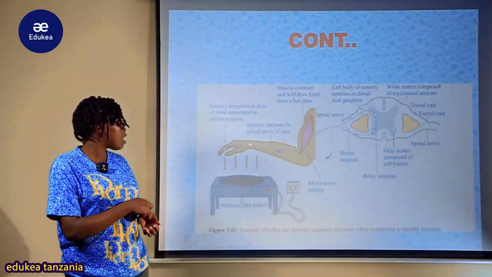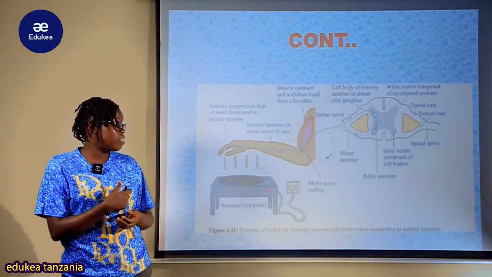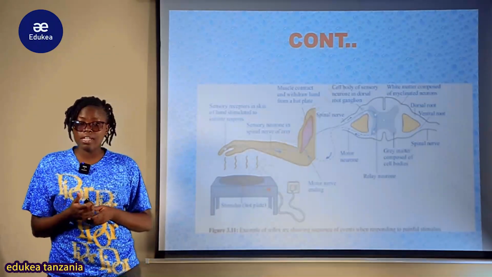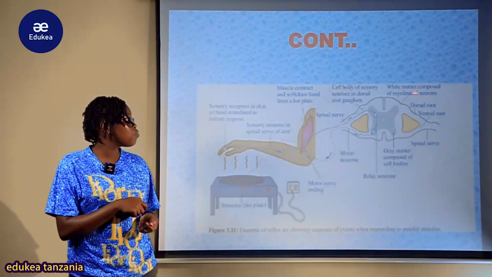So the person will pull away the hand from that particular hot object, and thus be safe. That is how they tend to work.